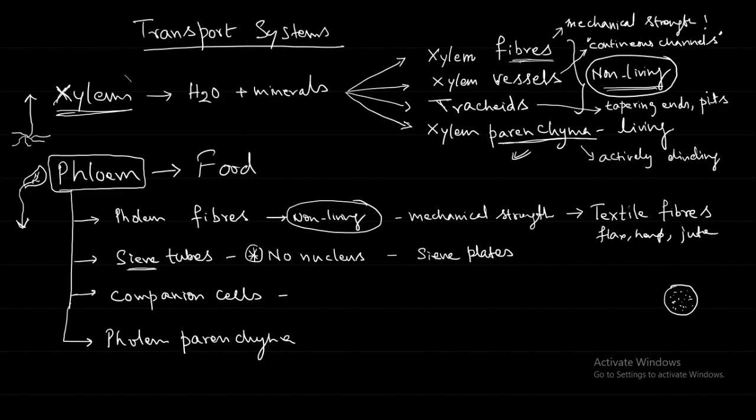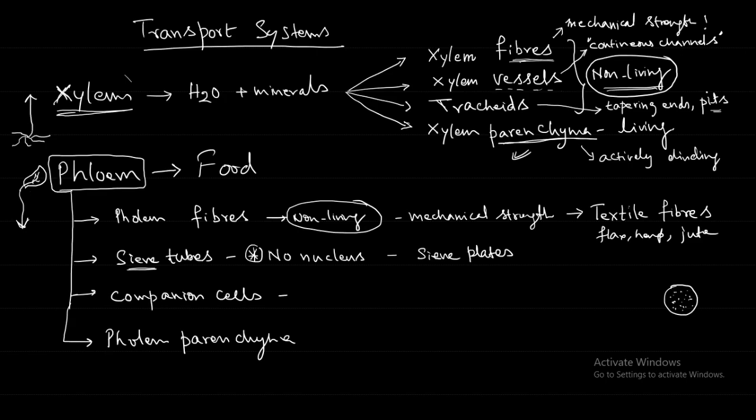In xylem vessels and tracheids, who has the major contribution? Vessels. Because vessels are directly like a pipe, just like a water pipe in the garden where you want to put water to the plants. It is a continuous pipe, so a lot of water can go. But in the tracheids it is not like that; there are pits, only in the lateral sidewise direction. So if you compare vessels and tracheids, who is transporting more water? Vessels, because it is a pipe.